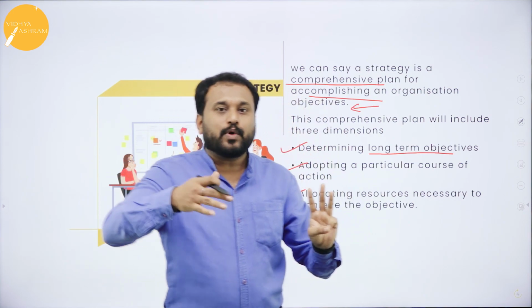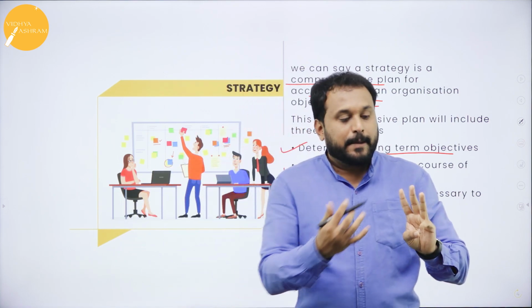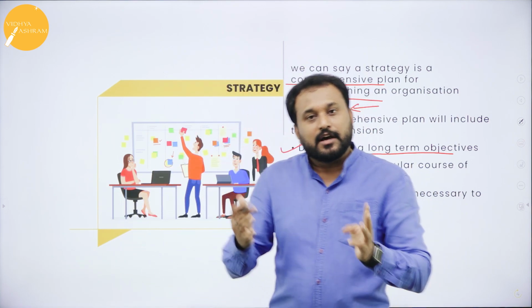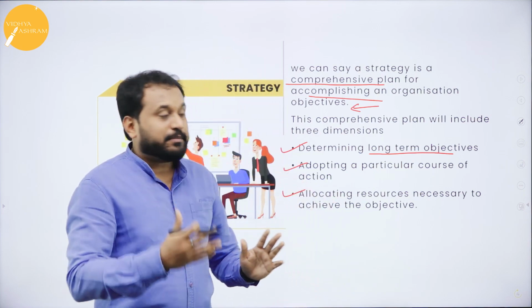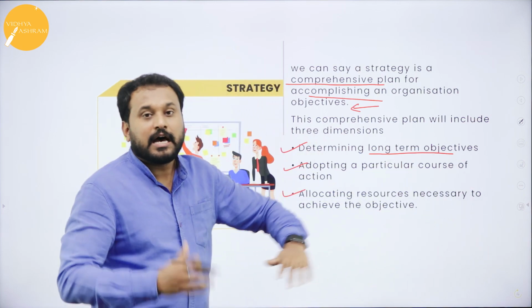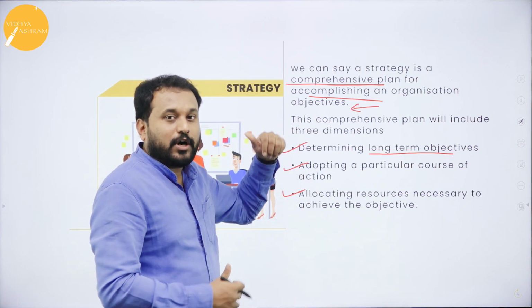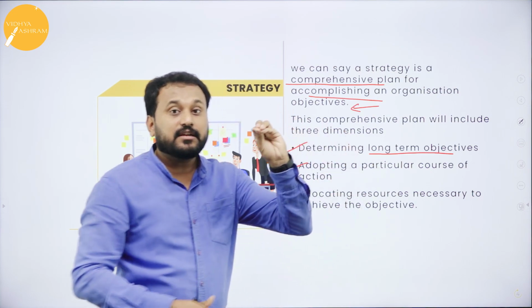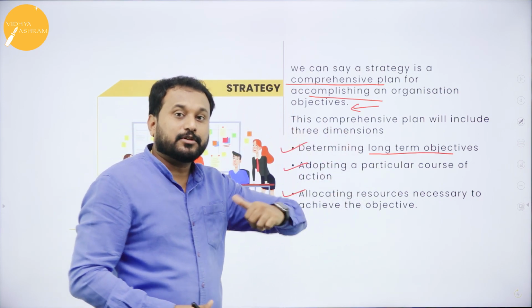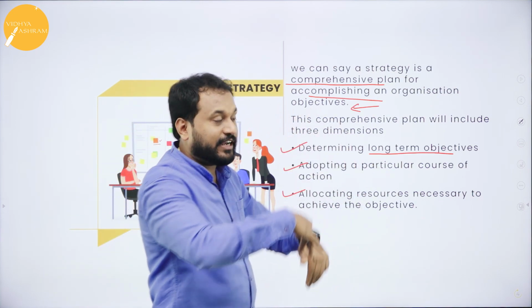Short term means within 1 year. Medium term means 1 to 3 years. Long term means more than 4 years. I told you, 2020 what I was doing, and 2025. In that, 5 years is there, so it is long term. So strategy will definitely come.